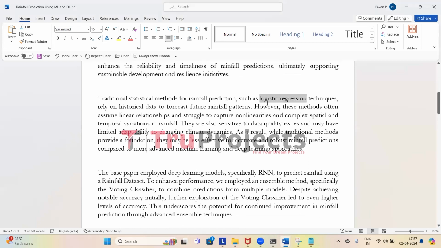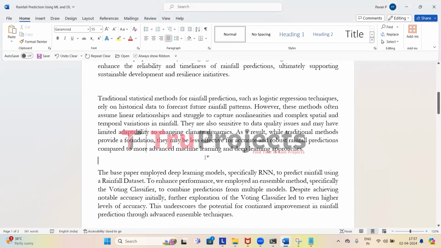Logistic regression was the existing method used for predicting rainfall, but it had some limitations. Logistic regression assumes that the data is linear, so it works well only then. But when the data is non-linear, it doesn't work well. It is also sensitive to data quality issues, and it cannot adapt to changes in the climate dynamics.